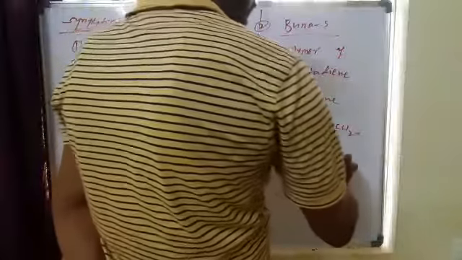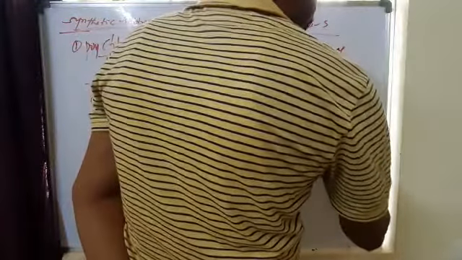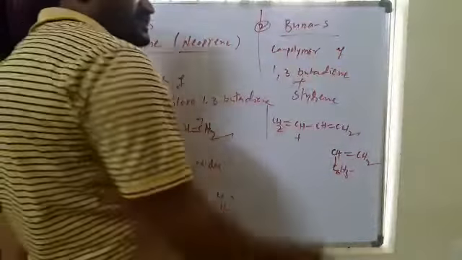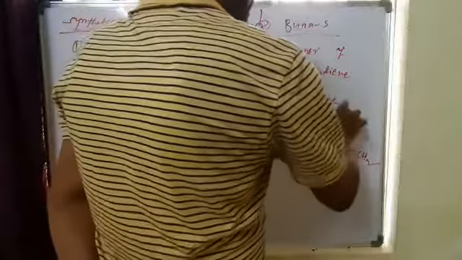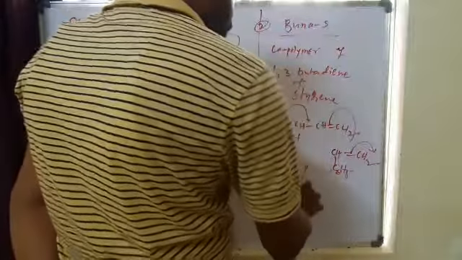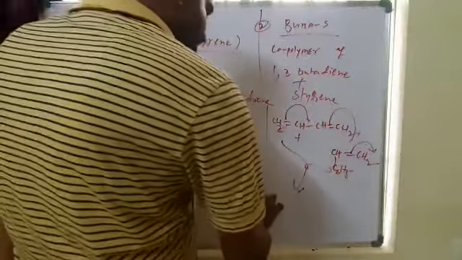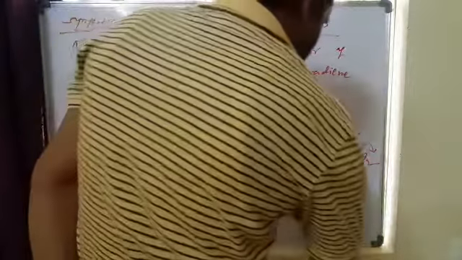Styrene is a benzene ring with an ethylene group. So this is the styrene, this is the 1,3-butadiene. They are rearranged to Buna-S. In Buna-S, the double bonds are arranged at the 2, 3 positions.